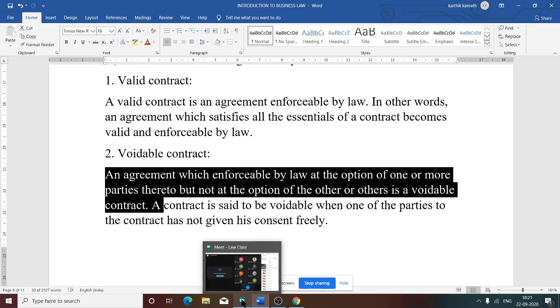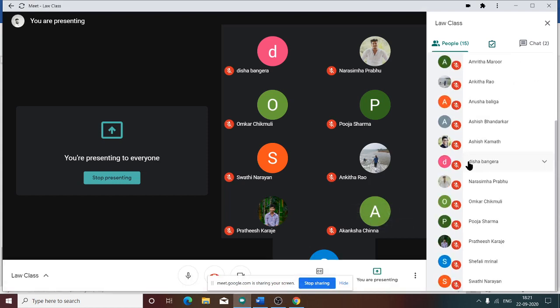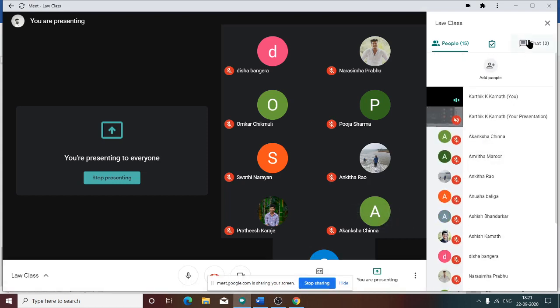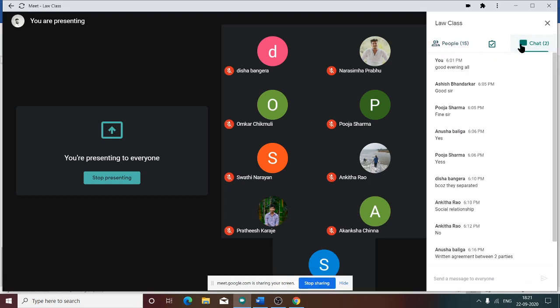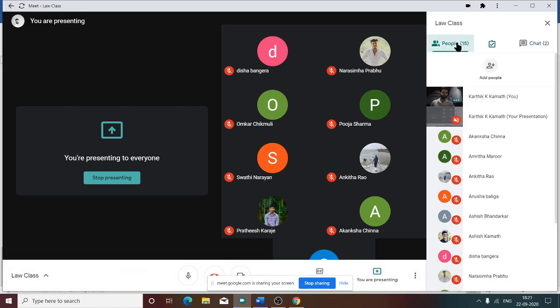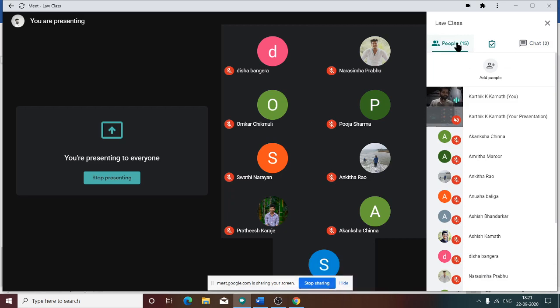What do you mean by at the option of one or more parties, but not at the option of others? See, I will tell you, voidable means it is avoidable. In the word itself it is there, voidable.